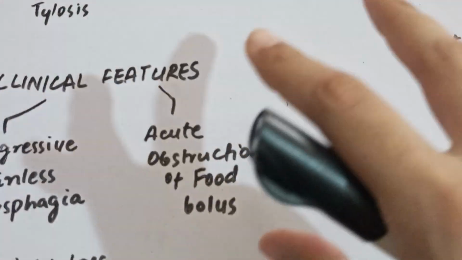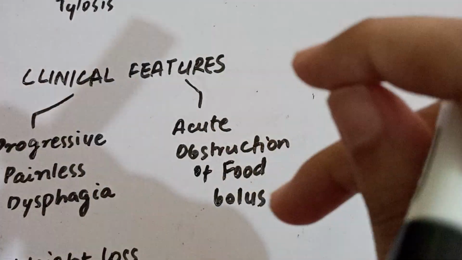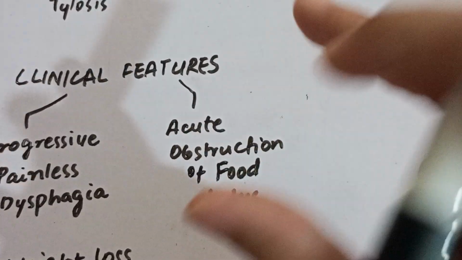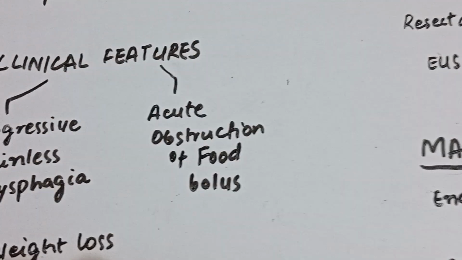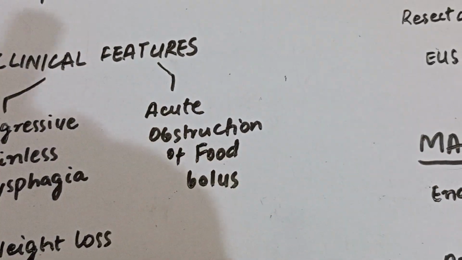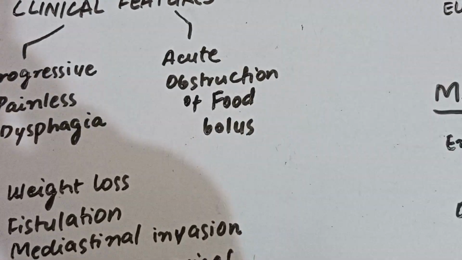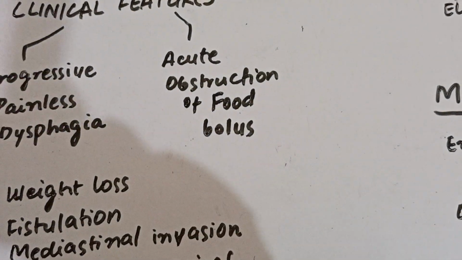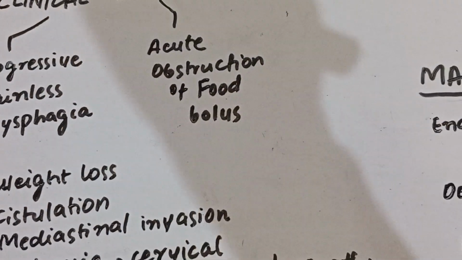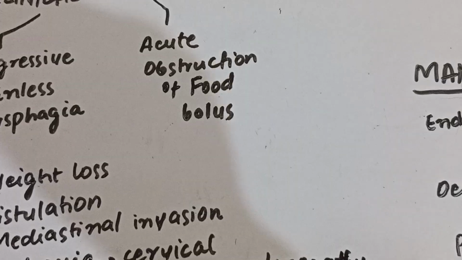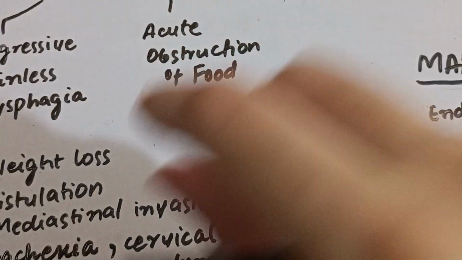If I talk about the clinical features, then the patient can present in two ways. One is with progressive painless dysphagia for solids, and in late presentation maybe for liquids as well. And there can be an acute presentation by obstruction of a food bolus. Weight loss mostly occurs in the late stages, and when it is present, then it is excessive weight loss. If fistulation occurs between the esophagus and the trachea or the bronchial tree, then there will be coughing, pneumonia, or other presentations of the respiratory system.